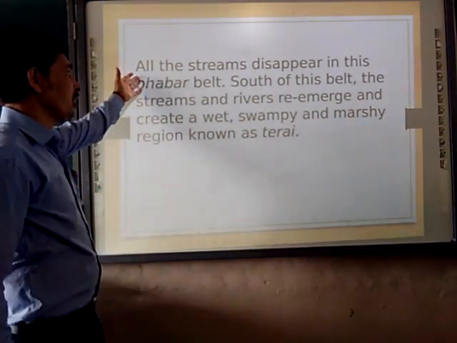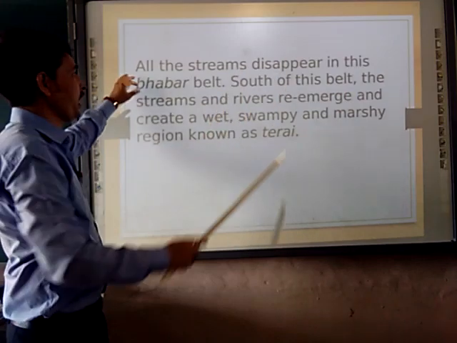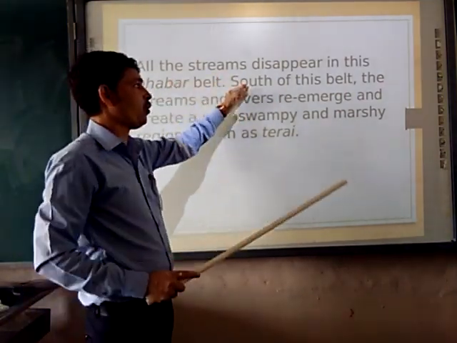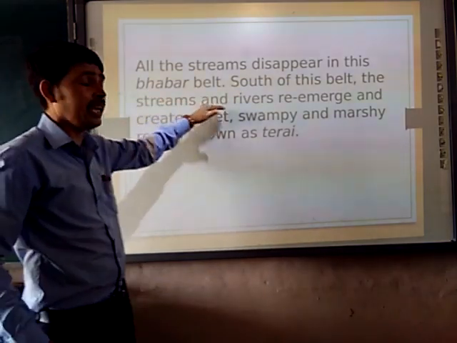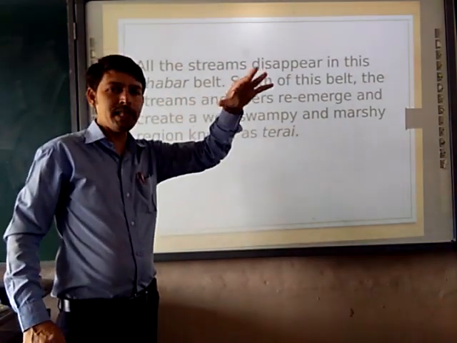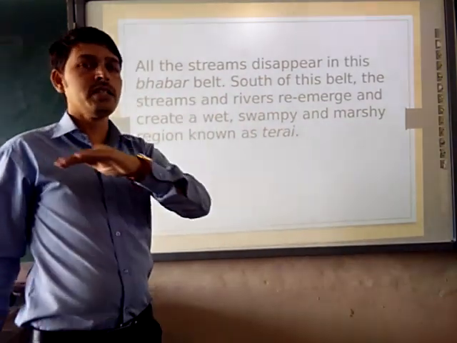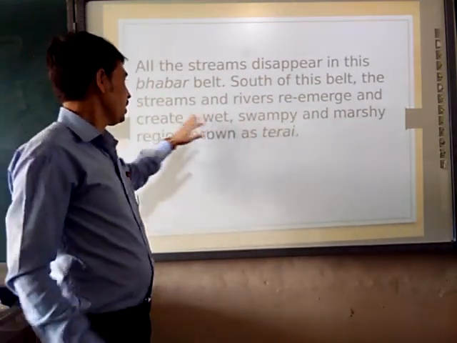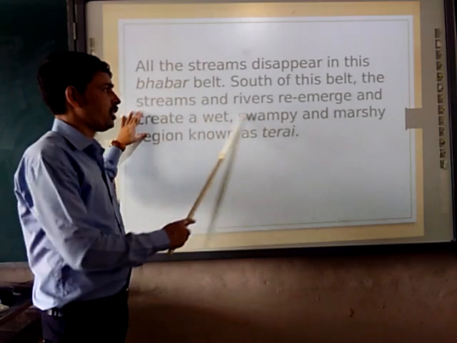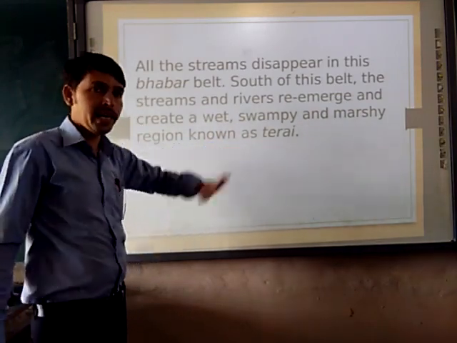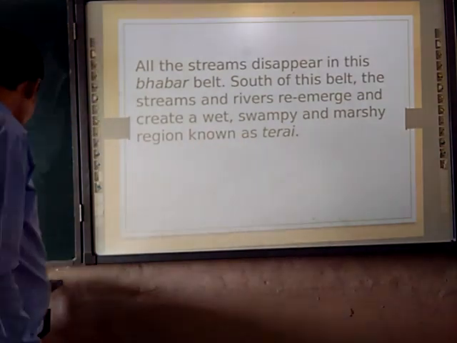The streams disappear in the Bhabar belt, but south of the Bhabar belt the streams re-emerge. Since there are pebbles, the water moves down and is not visible, so it looks as if the river has disappeared. But after that, the water emerges again in the wet, swampy and marshy region called Terai.